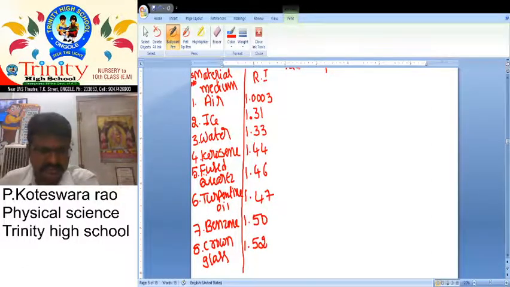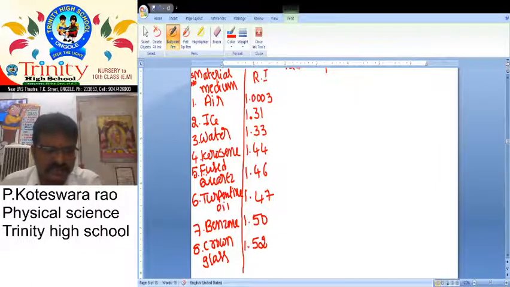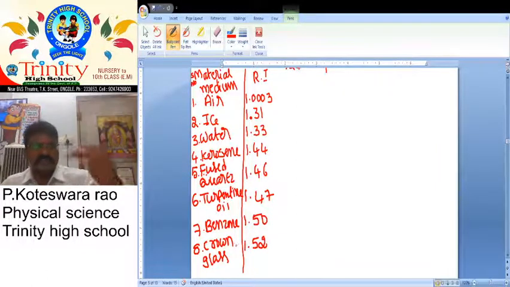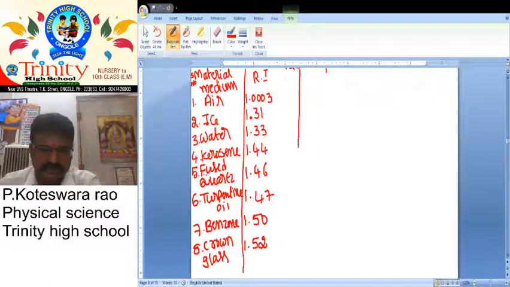In our textbook benzene is given downside and crown glass upside, but we want to take the increasing order. That's why here we take crown glass 1.52. It is the upper value, so we are taking it downside. So these are some values, and after that once again we want to take continuation.